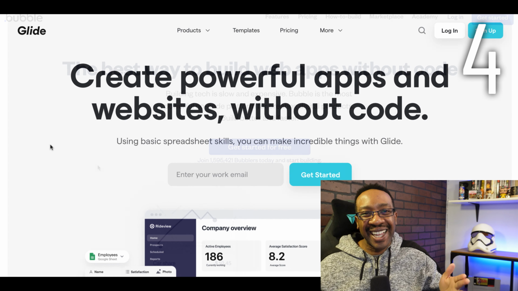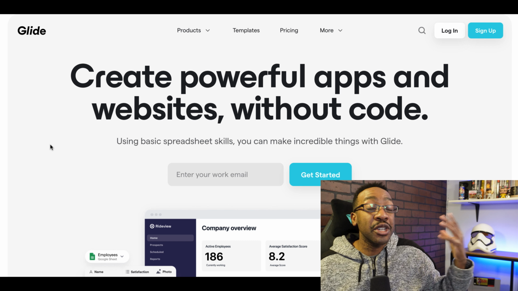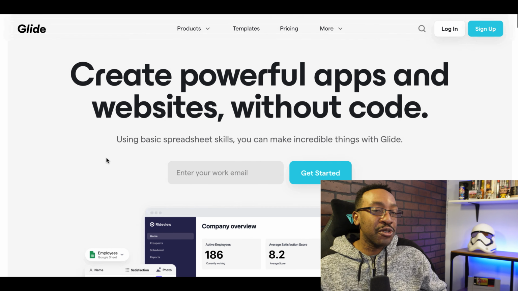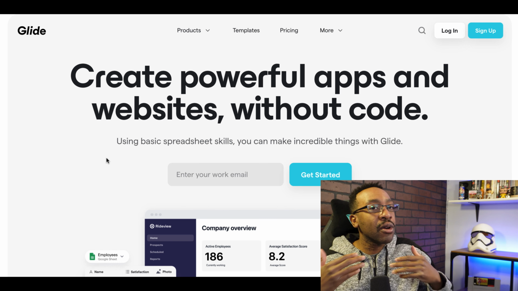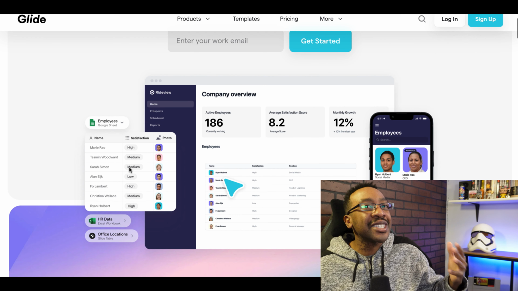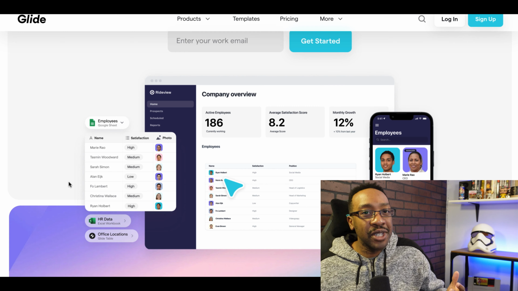Number 4, Glide. Glide is a platform where you can utilize the power of spreadsheets and creating apps. This allows you to create MVPs or really exciting mockups or even scale your businesses using the power of databases.